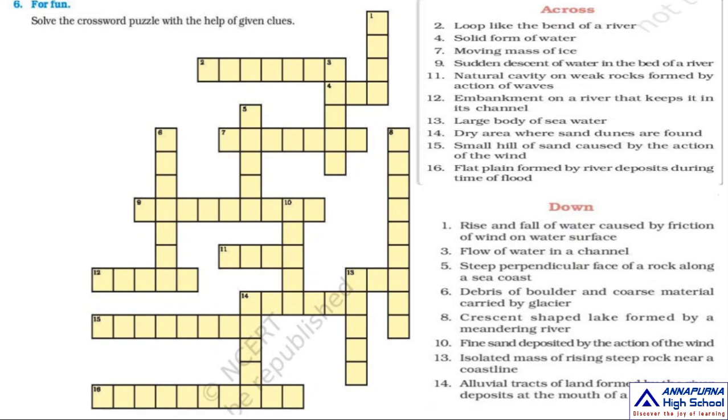And come to down 3: flow of water in a channel. Flow of water is called a river. Write the third down, river. Okay. Fourth across, you read: solid form of water. Solid form of water is called ice. Now the fourth answer is ice.